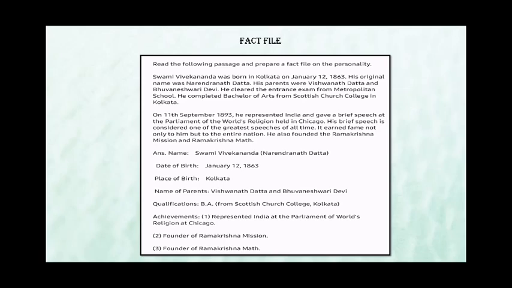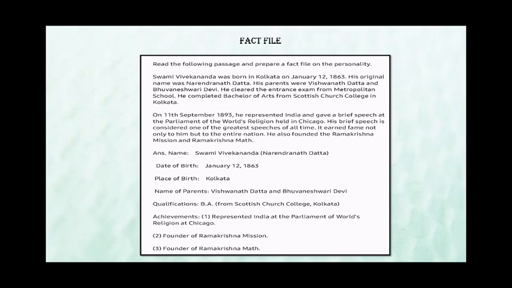Like you can see here, we have the name, date of birth, place of birth, name of parents, qualification and so on. So first, after reading the passage, you have to write all these things, like name. What is the name of the personality which the passage is related to? It is Swami Vivekananda.